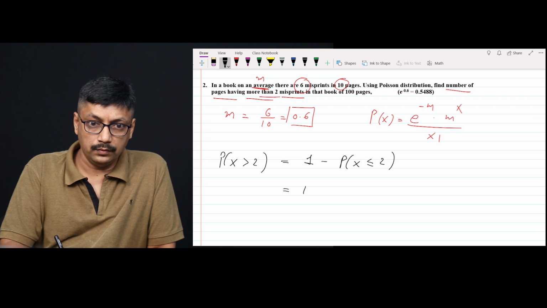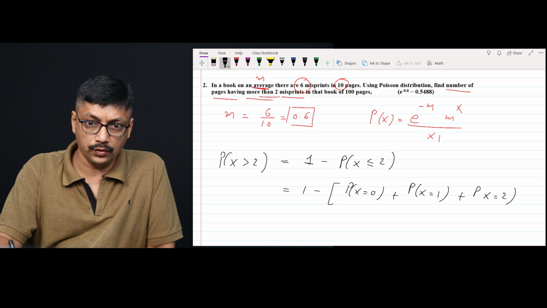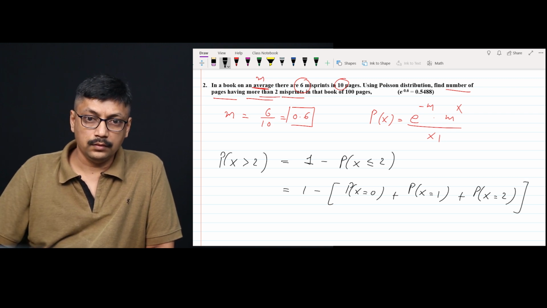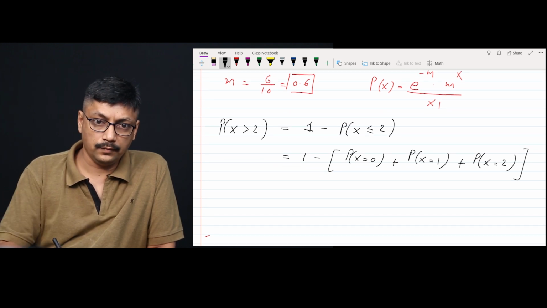So it is equal to 1 minus P of x less than or equal to 2, that means x equal to 0, plus P of x equal to 1, plus P of x equal to 2. So the value of m is 0.6.